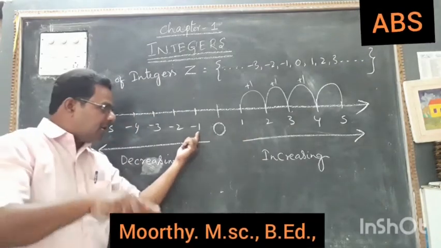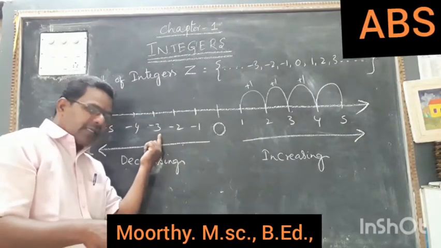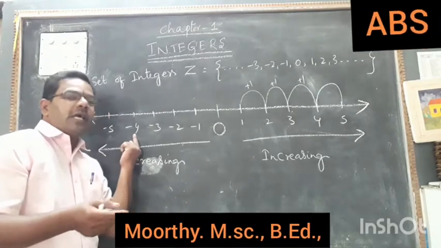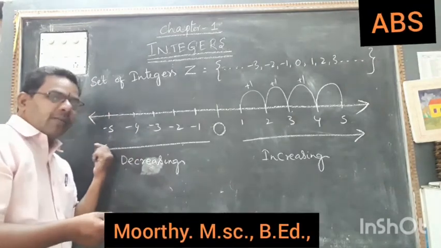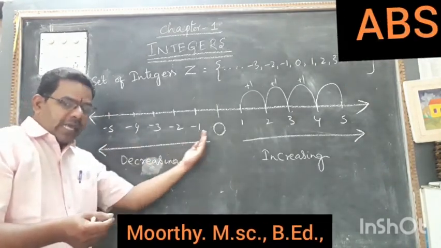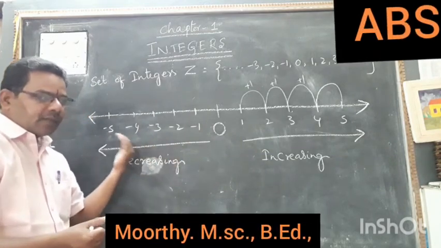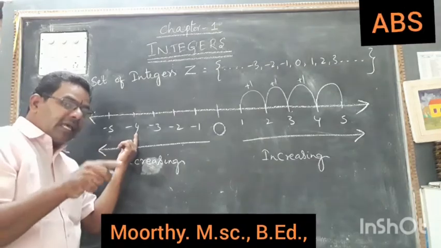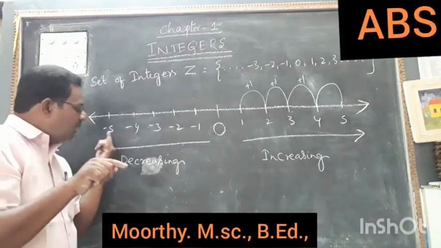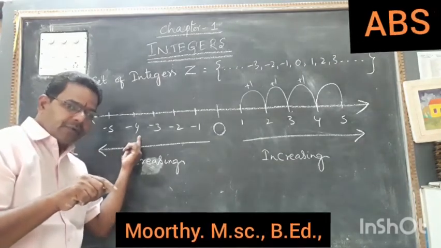Minus 1 is greater than minus 2, minus 2 is greater than minus 3, minus 3 is greater than minus 4, minus 4 is greater than minus 5. Like this, coming to right hand side. Okay. So minus 4 is greater than minus 5. That means minus 5 is less than minus 4.